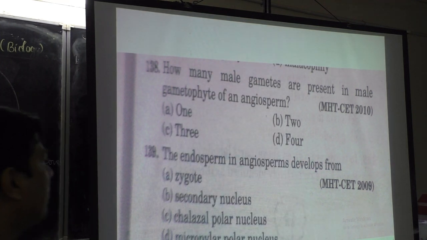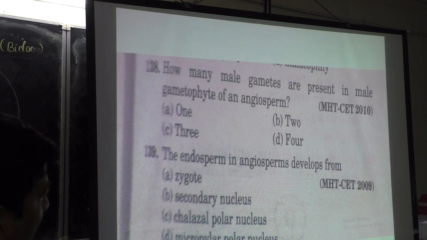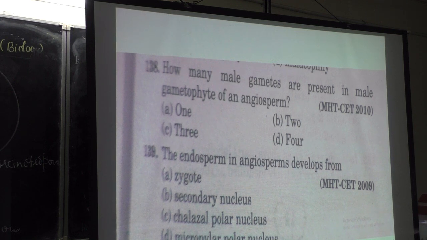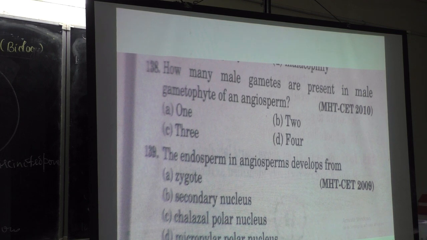So it is 3N. So endosperm in angiosperms develops from, again it is MHT, Maharashtra, CET 2009. Endosperm of angiosperms develops from what? Zygote, secondary nucleus, chalazal polar nucleus, micropylar polar nucleus. It should be option B, isn't it?